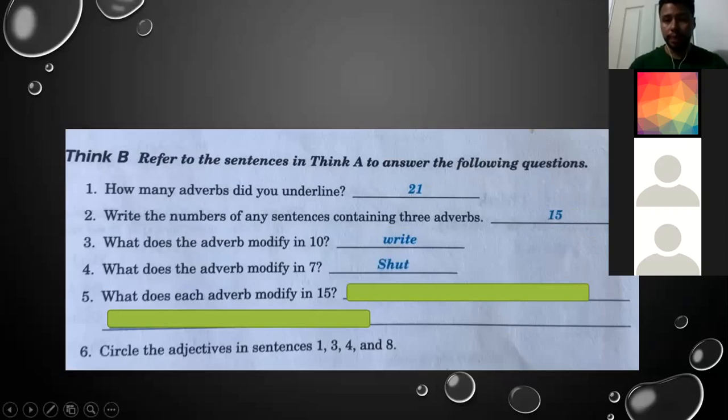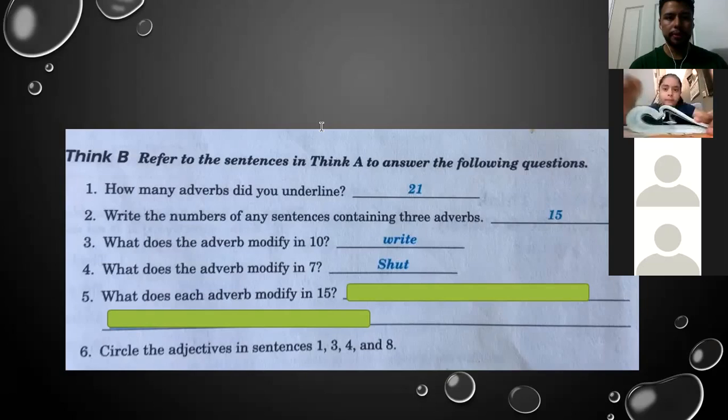Okay, here we need to make an analysis. Let's see, what does each adverb modify in 15? Let's make an analysis. Exhaustively, thoroughly in this case. So here we have a characteristic.